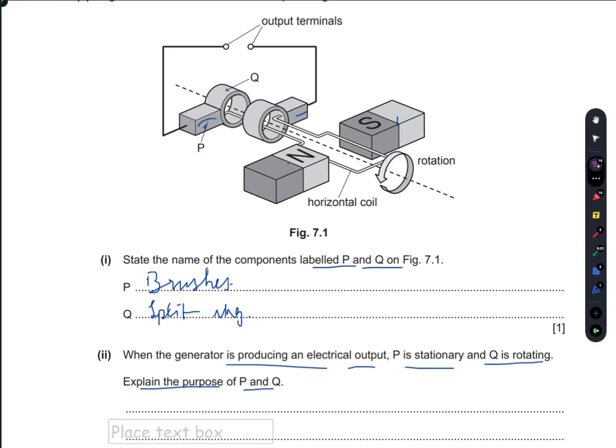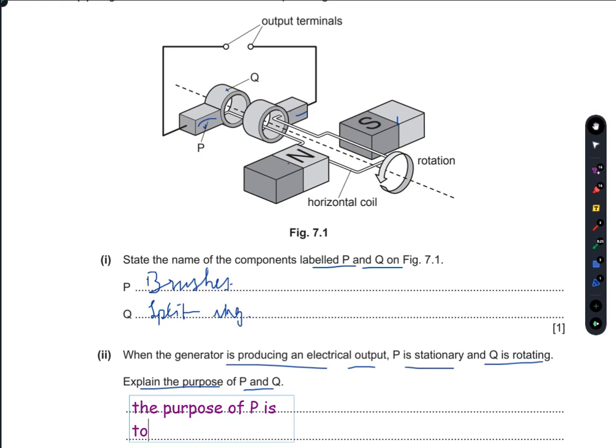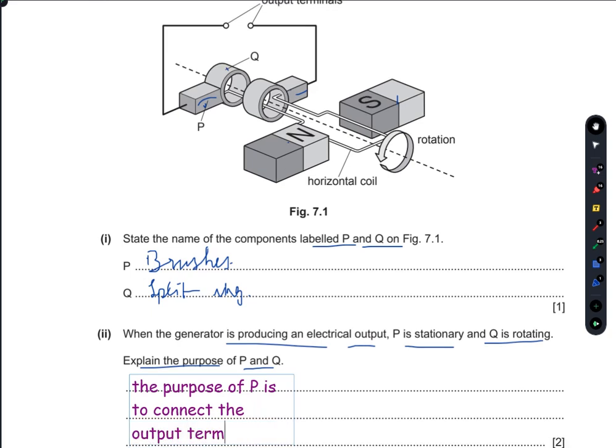The purpose of P is to connect the output terminals.